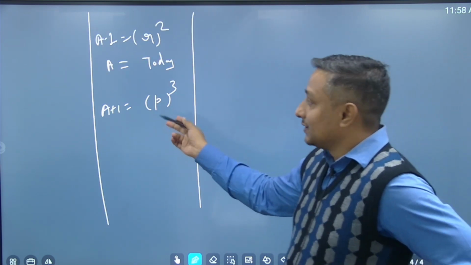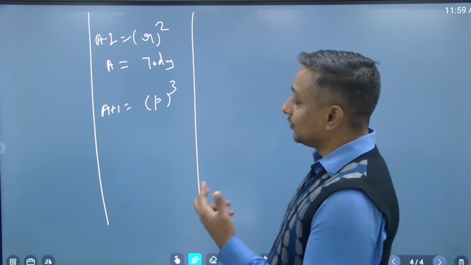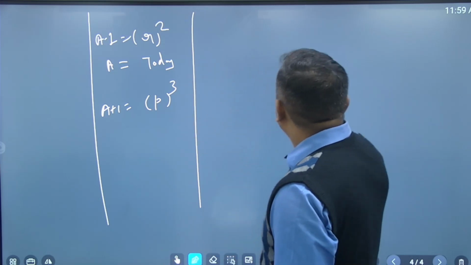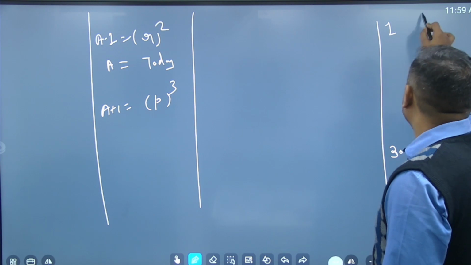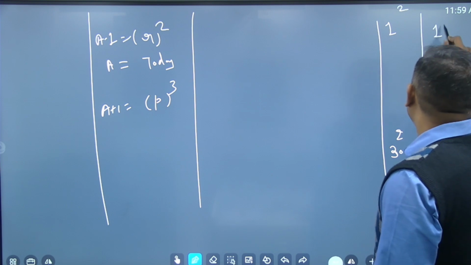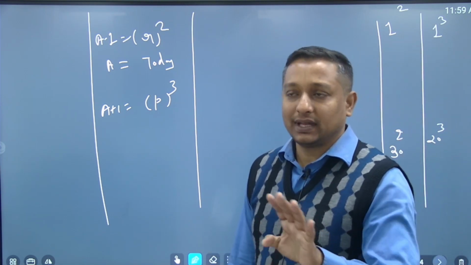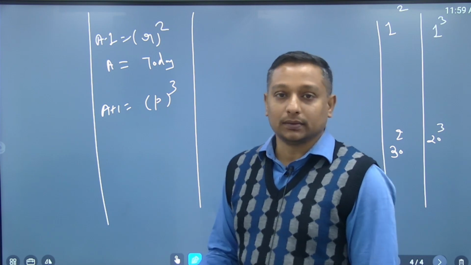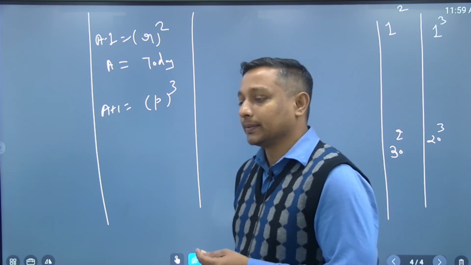Now, I believe you must have understood that this is going to cost me time in the paper. So, what approach should we have? Although we recommend this in the classroom, that you should know the squares of 1 to 30 and at least the cubes up to 20. If it is mugged up or on your fingertips, then it is fine. It is appreciable. It is not that if you do not know them, you will not be able to qualify the paper, but it helps you get some more confidence when you are in the paper.